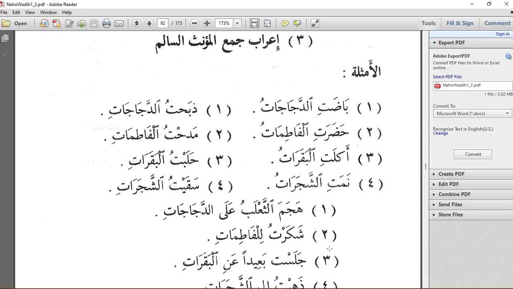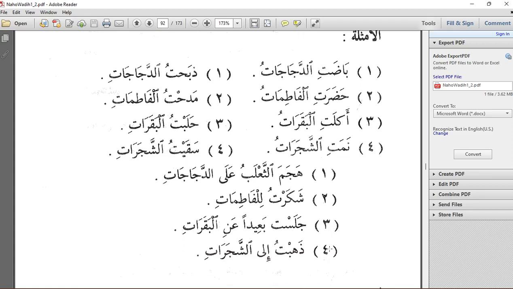Saqaitu shajarat. I watered, or I irrigated, the trees. So the kasra here is also indicating that shajarat is in nasbu state because of the sentence. Because shajarat here is maf'ulun bihi. So we say maf'ulun bihi mansubun bil kasri.